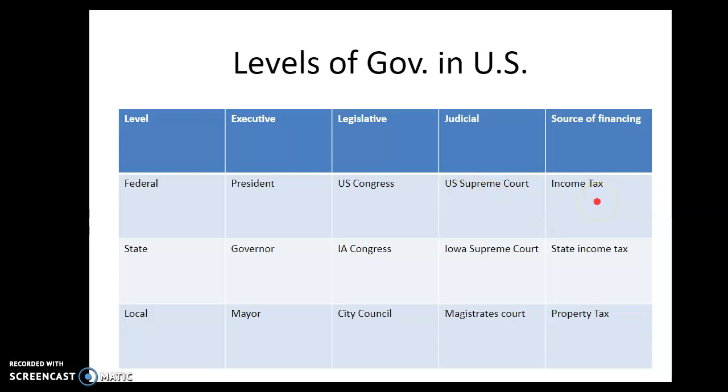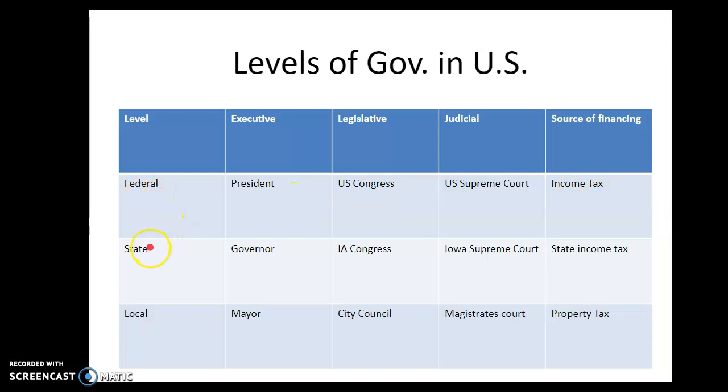Source of financing here, how does our federal government raise revenue? Income tax. When you get your paycheck and you see the federal income tax, they're taking their income tax out of your paycheck. So again, that's the federal government.